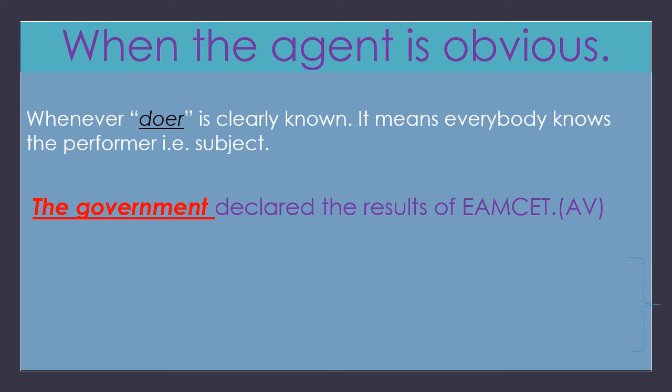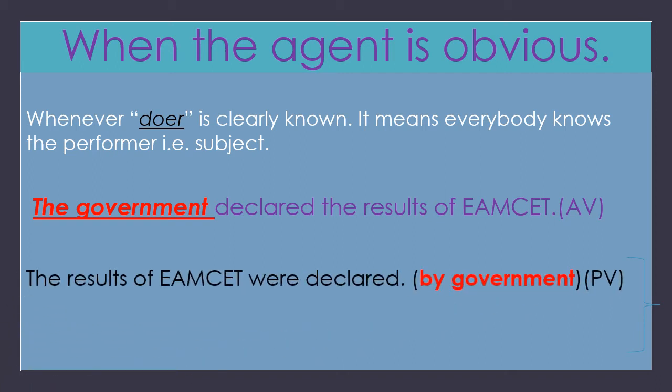Look at the example. The government declared the results of MSET. In active voice, the government declared the results of MSET. Now, look at the sentence in passive voice: The results of MSET were declared. Here, we need not mention by the government. Generally, it is very common that the government only declares the results.